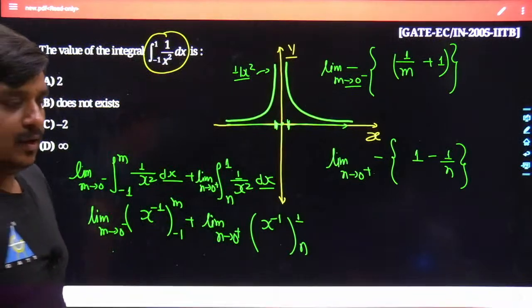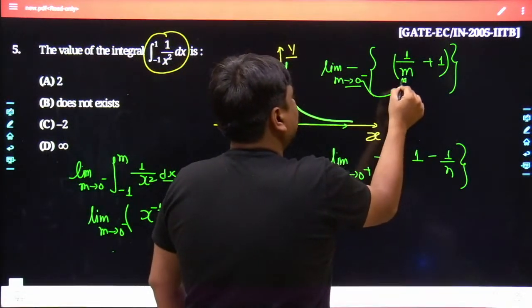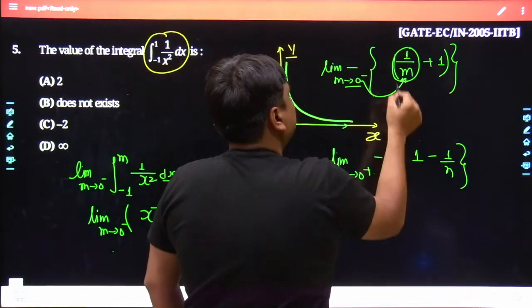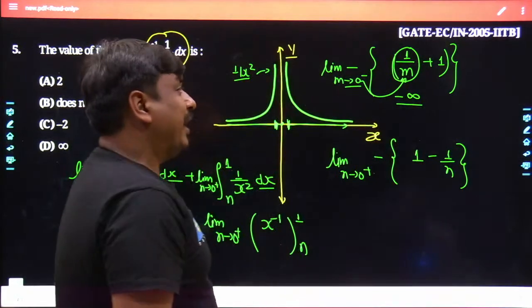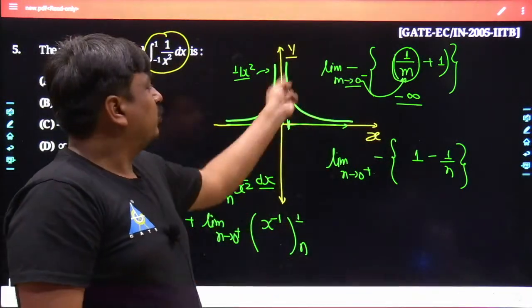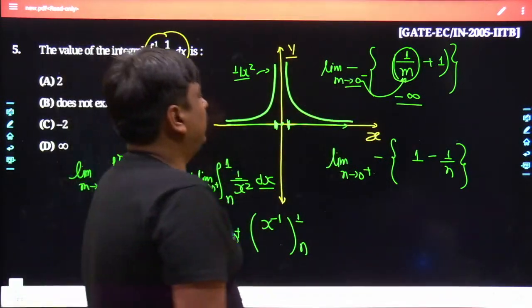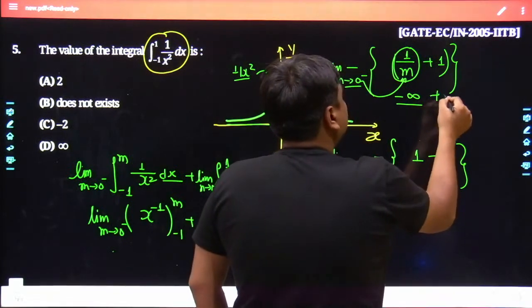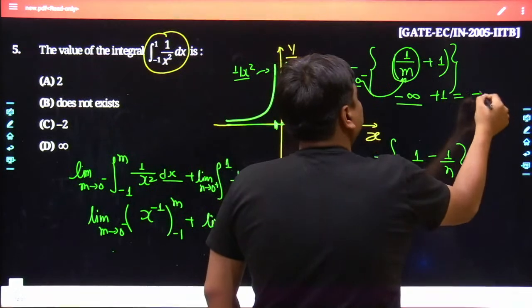Agreed? Once you feed m tending towards 0 minus, do you know what would be the worth of it? The worth of this would be minus infinity, because you are dividing by a very small quantity, so the result would be infinity. Would it be positive or negative? Obviously it would be negative, because it is 0 minus, and now it gets added with 1, still it would be minus infinity, and the minus sign would become plus infinity.